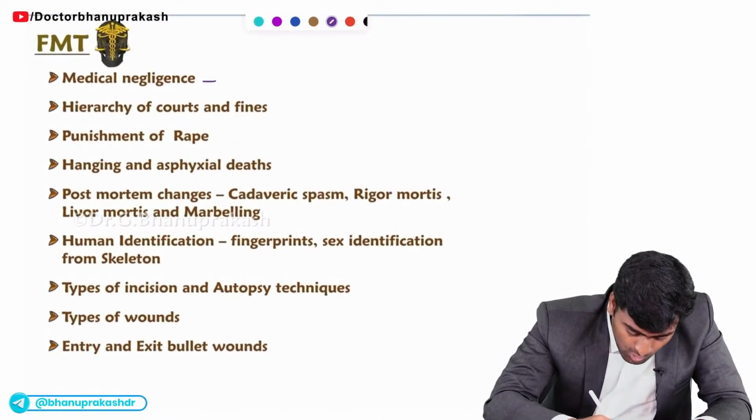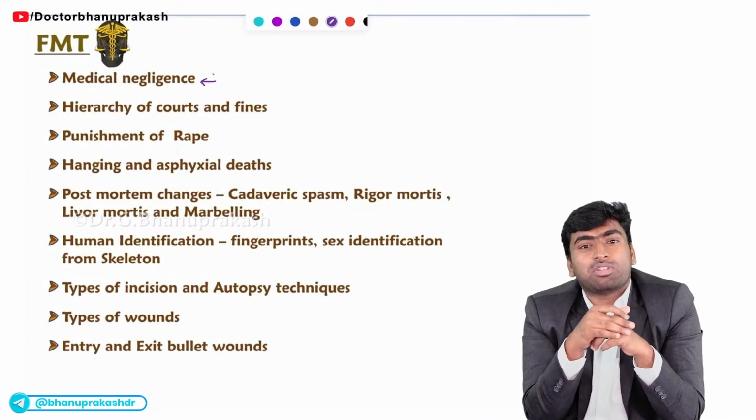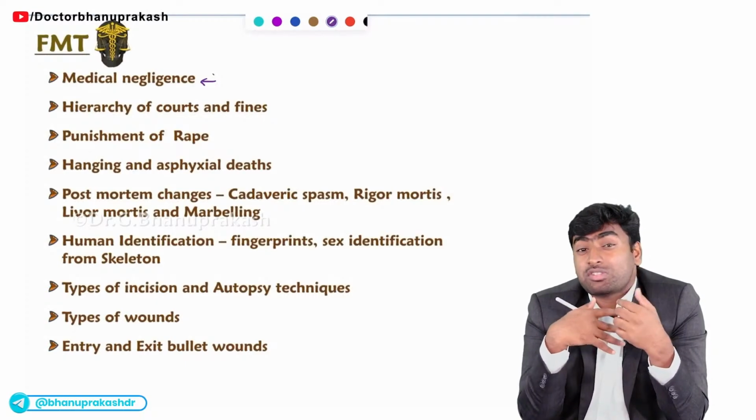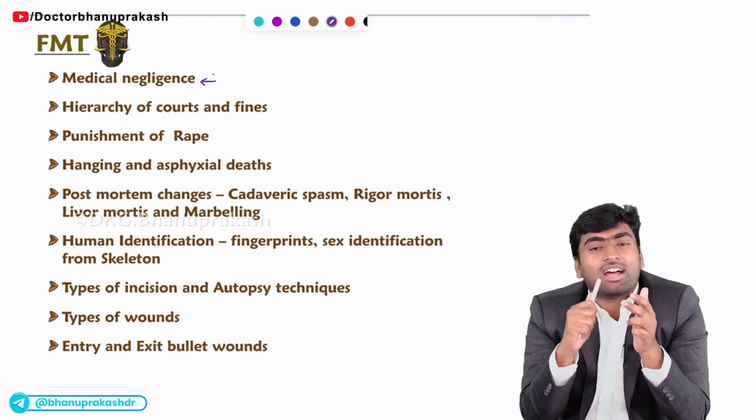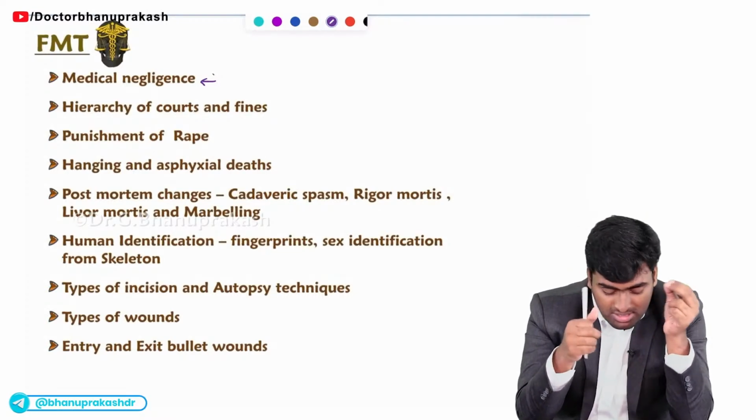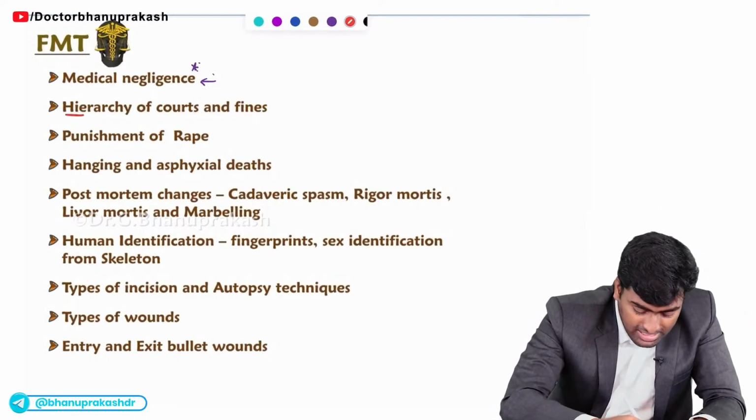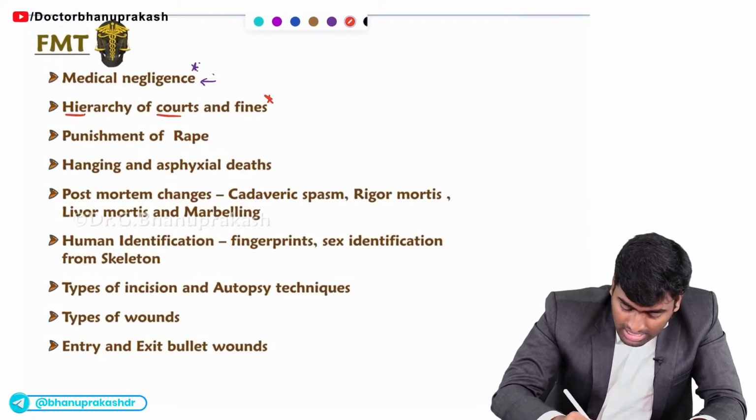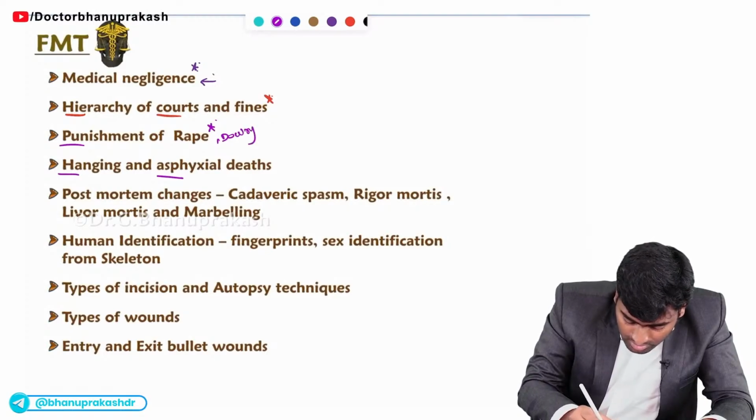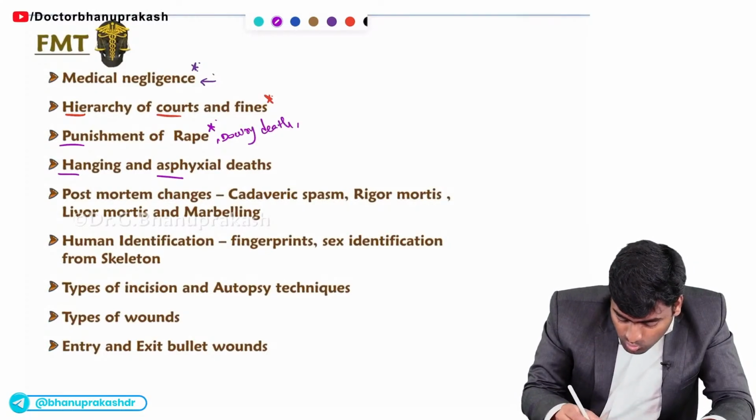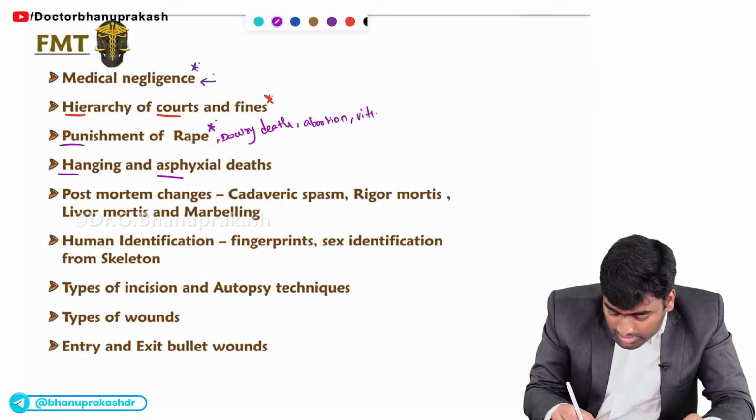So first, you should know about medical negligence. Recently they stopped asking about the laws, like the numbering of sections. If you still want to remember the numberings, then remember them for rape, dowry death, vitriolage and abortions. So just remember these few conditions and the special cases of medical negligence. Fine. And remember the hierarchy of courts and their fines. And as I told, the punishment for rape, dowry death, and also abortion. So just remember these conditions only.